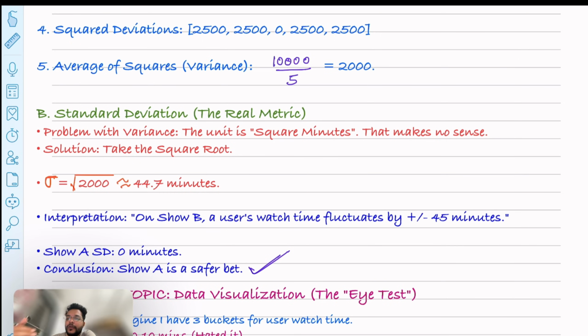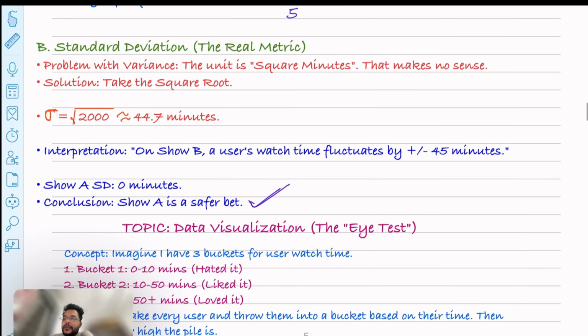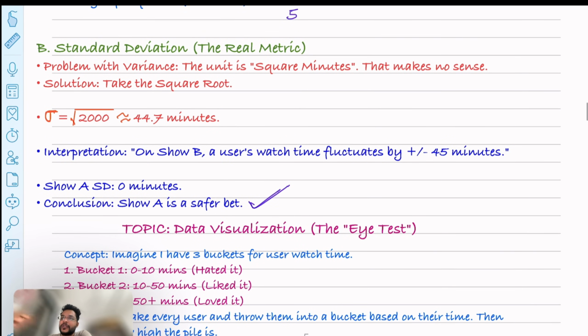So on show B, a user's watch time fluctuates by plus or minus 45 for 5 minutes, but if you calculate the standard deviation, it's coming at 0 minutes. So what's the conclusion here? The conclusion is that show A is safer to release, right? All of these insights we can get using this measure of dispersion.